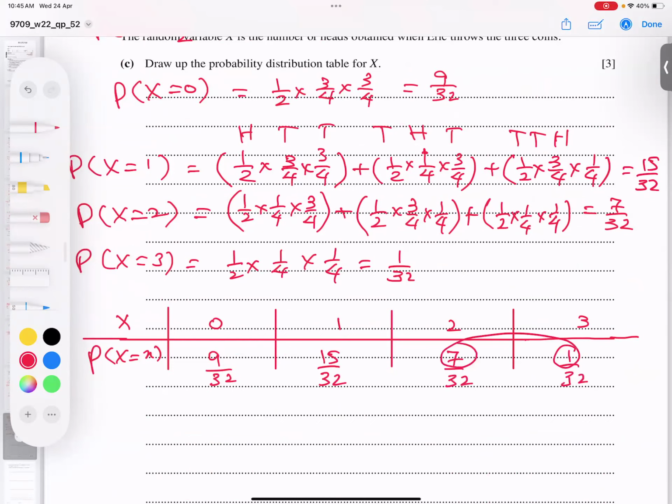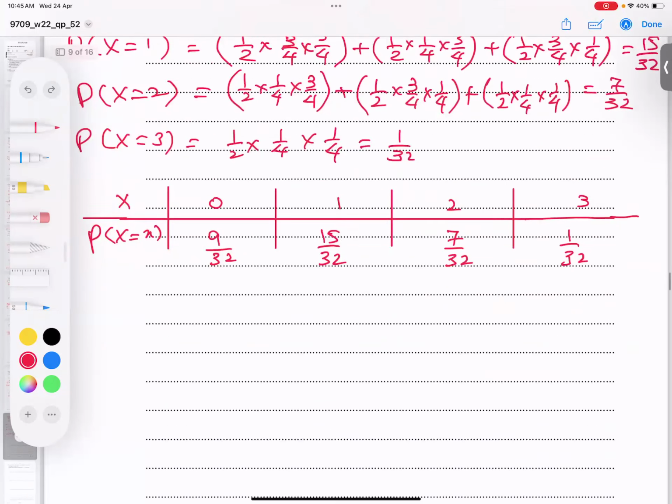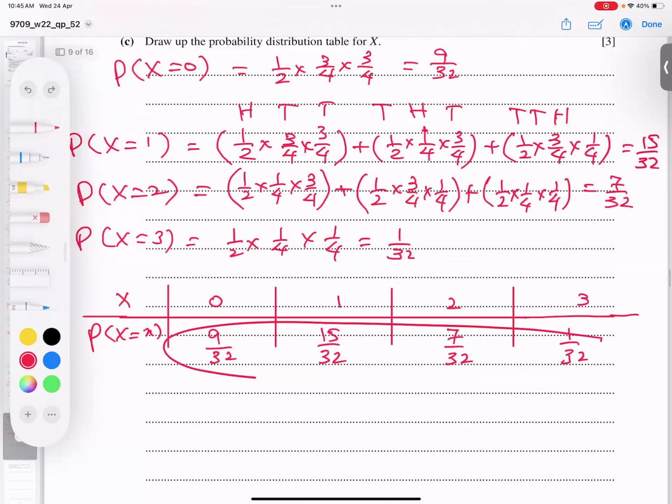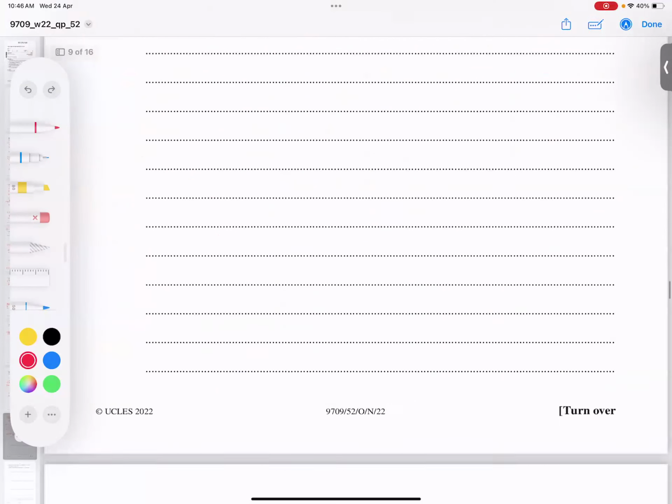So 1 plus 7, 8. 8 plus 7, 15, 23. 23 plus 9 is giving 32. And 32 by 32 is 1. So the sum of all the answers is 1. And alhamdulillah, this testing, if you add them all, will give you what? 1. And the question is very clear. Alhamdulillah Rabbil Alameen. And let's go for the next question.